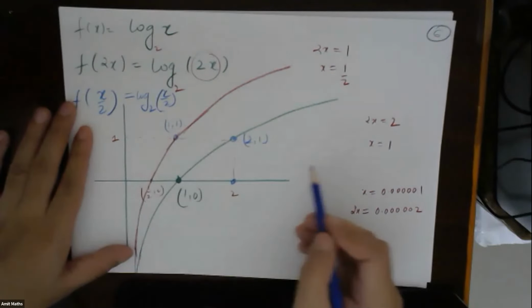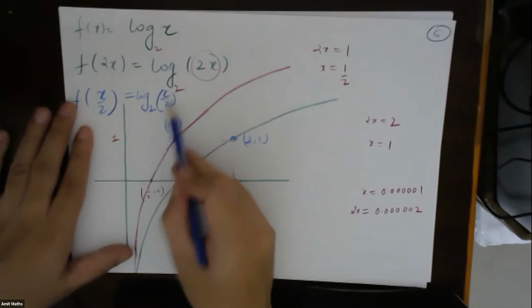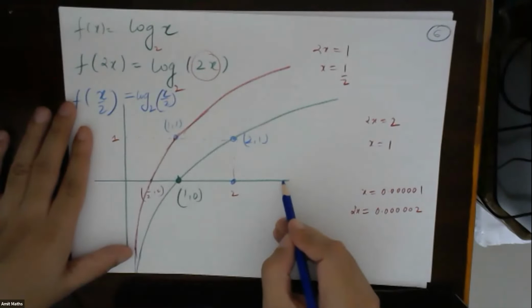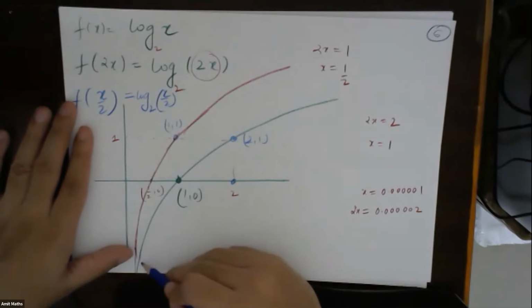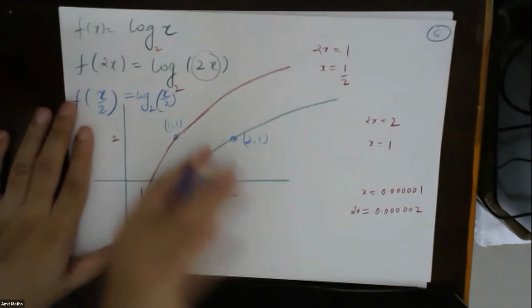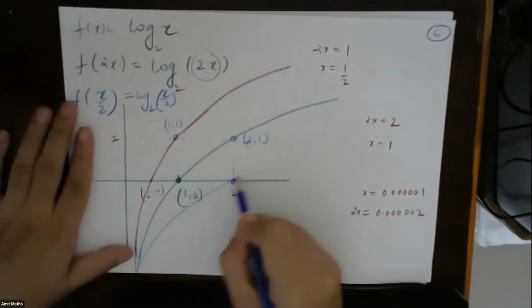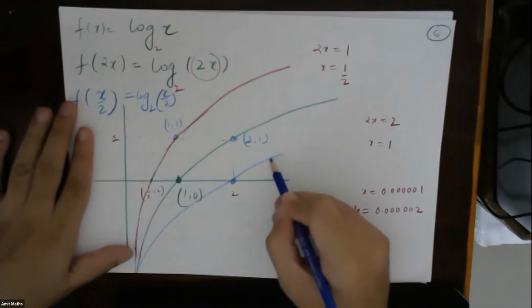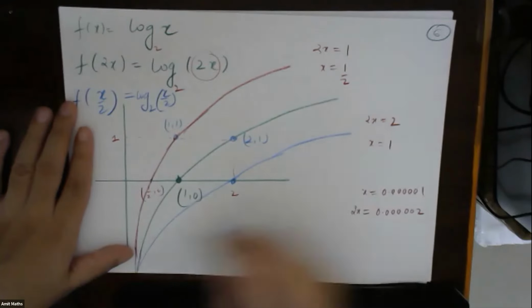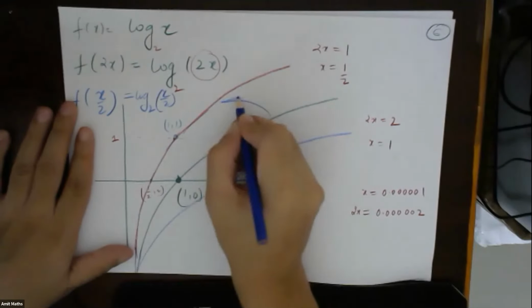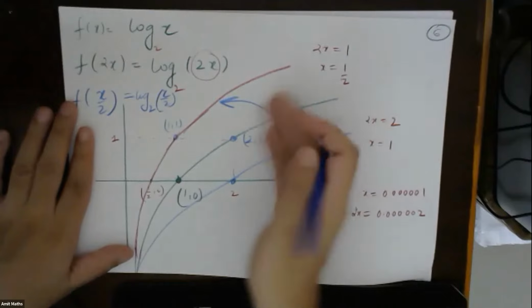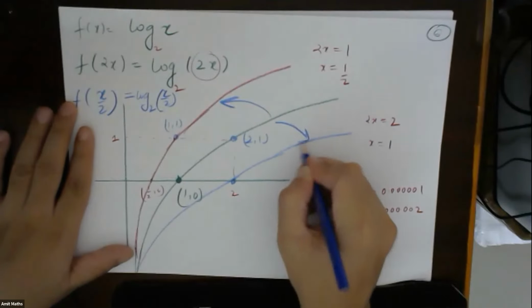Fine. Next, let's check when this is 2. This is 2 at x equal to 4. So the graph, for this part, will stretch below. It will look something like this. So this one is stretching to the left side, and this one is stretching to the right side.